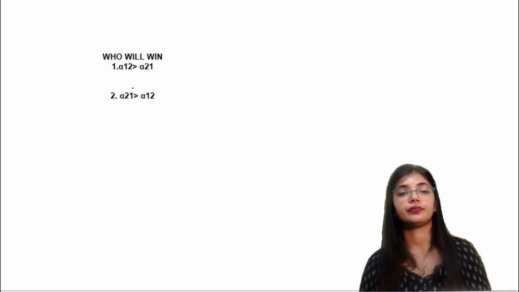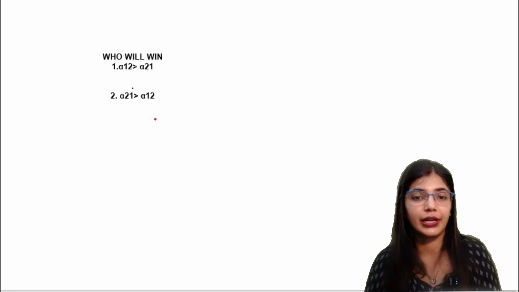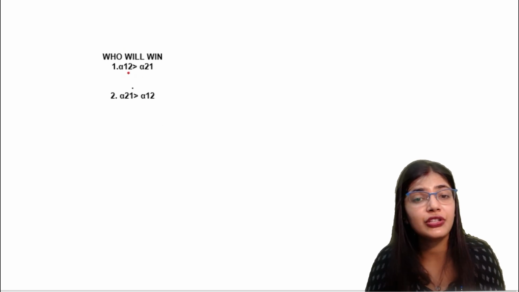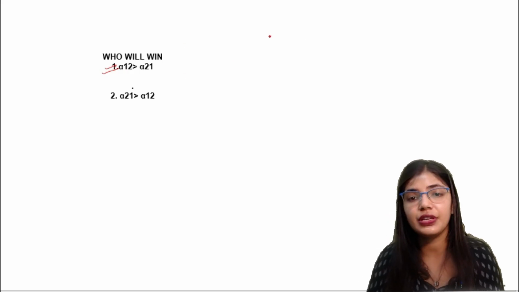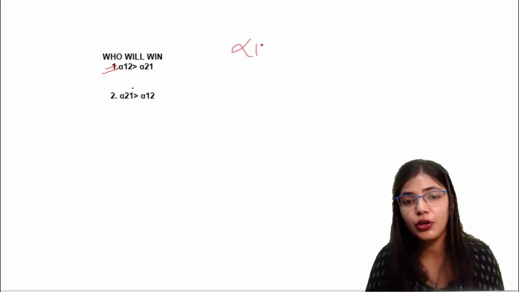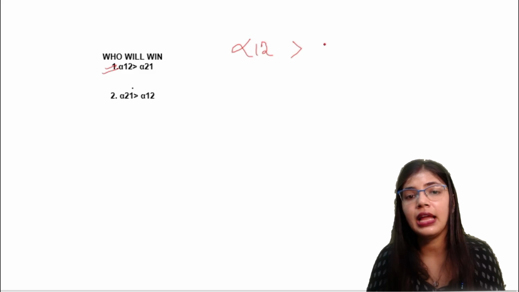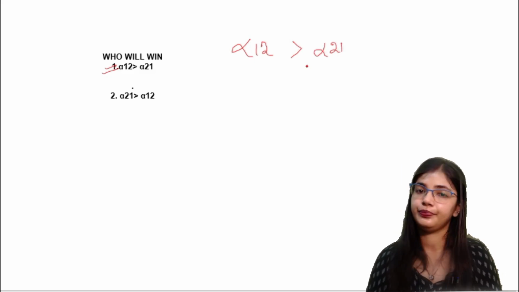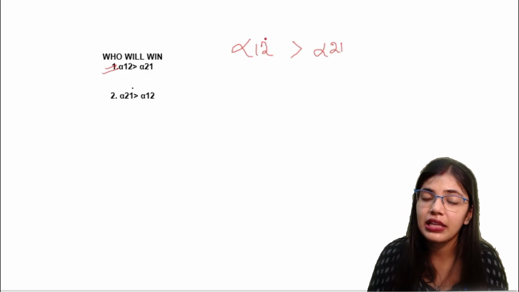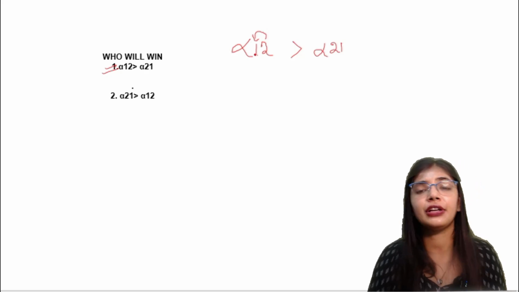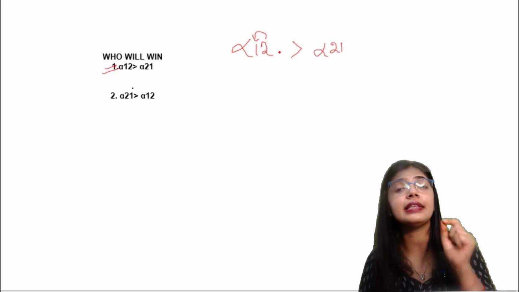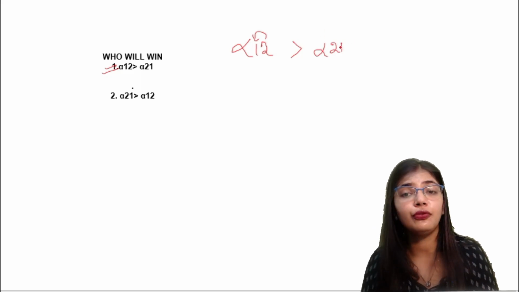Okay, now here you have two conditions. Can you tell me which species will win in the first case? What happens in this first case? Alpha 1 2 is greater than alpha 2 1. So here species 2 is showing the inhibitory effect on species 1, and it is greater than alpha 2 1.